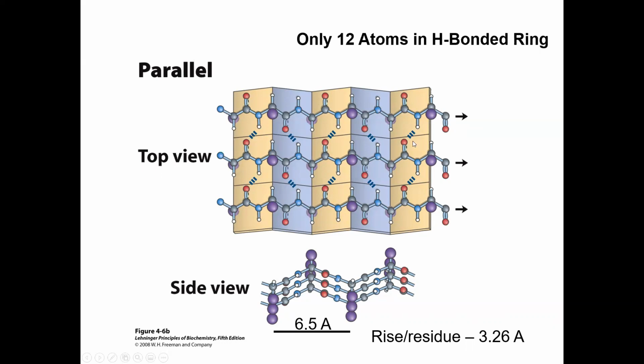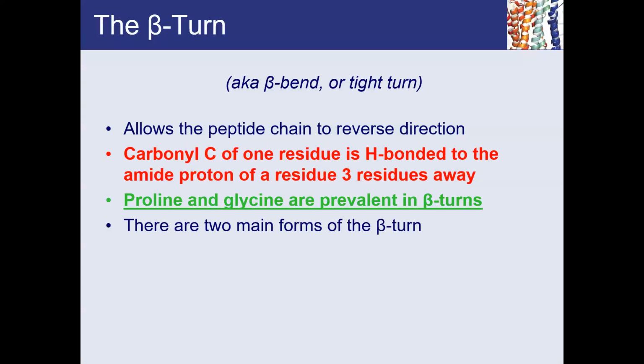And you will notice that each hydrogen bonded ring in the parallel beta sheet has 12 atoms in it. Okay, and you can already see here that the three participating atoms in the hydrogen bonded network are not in the same line. So they form weaker hydrogen bonds, and that's why they are less stable. And so rise per residue is about 3.26 angstrom. Okay, so that's what you have in terms of alpha helix and beta sheets. Two very important secondary structures.